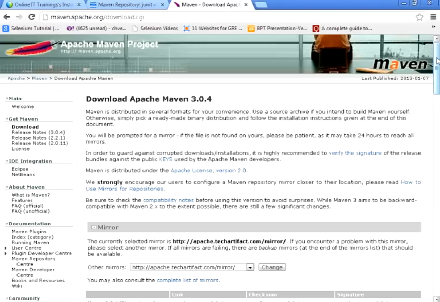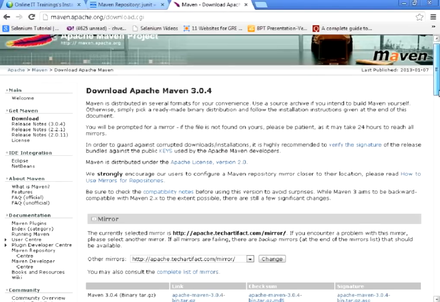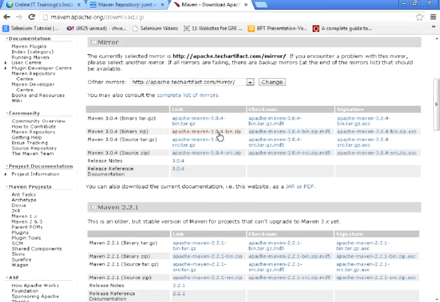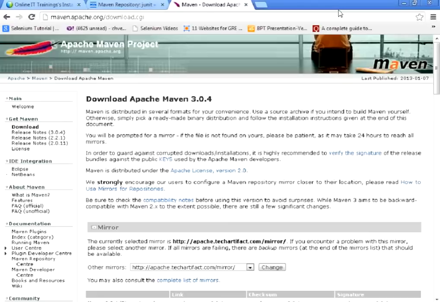So come to this link and download this bin.zip. Okay, I already have it in my machine, so I'm just telling you to download this link. So Maven will be downloaded into your machine.